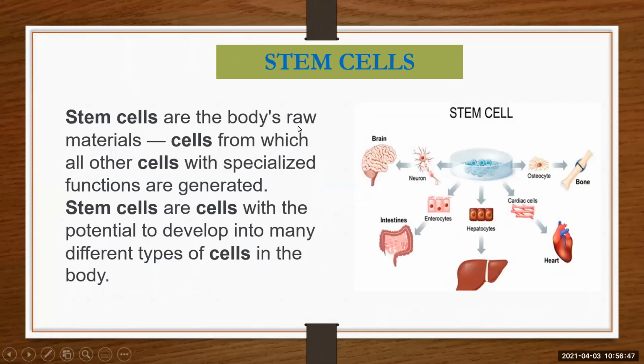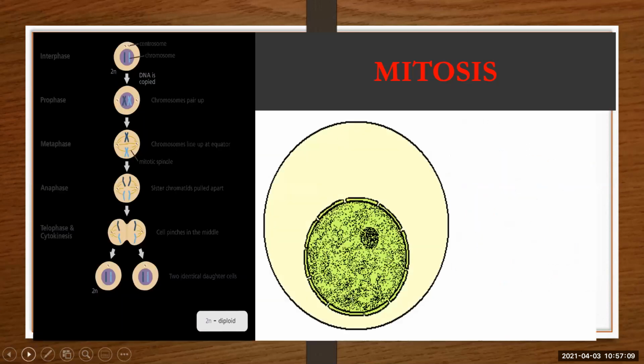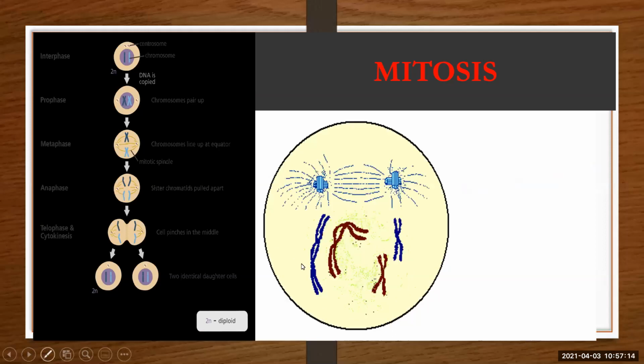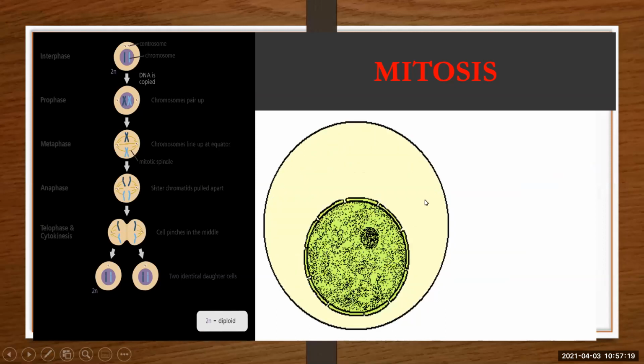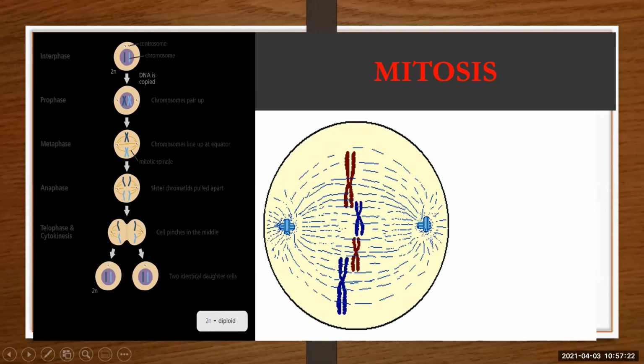Stem cells are the body's raw material, the cells from which all other cells with specialized functions are generated. Stem cells have the potential to develop into many different types of cells in the body. So, somatic cells and stem cells. See how mitosis takes place in a cell: metaphase, anaphase, telophase, cytokinesis, and you will find two daughter cells. This is mitosis.